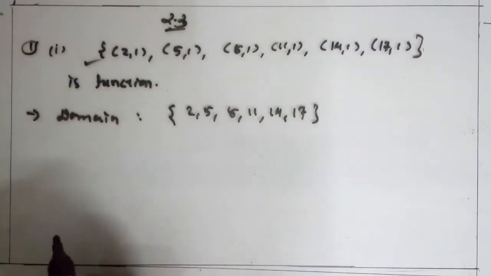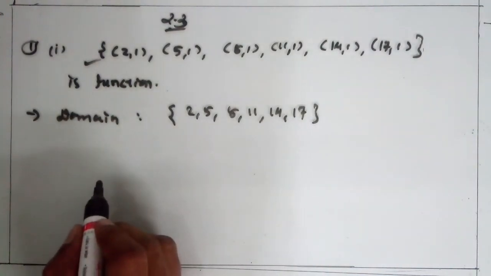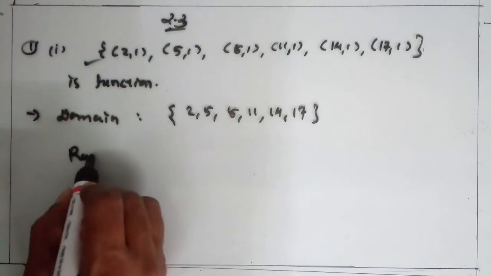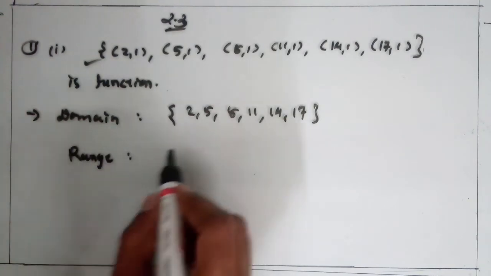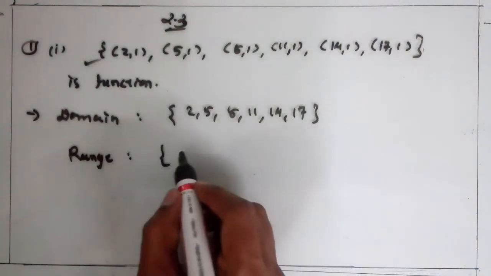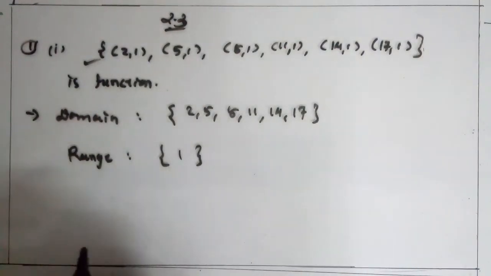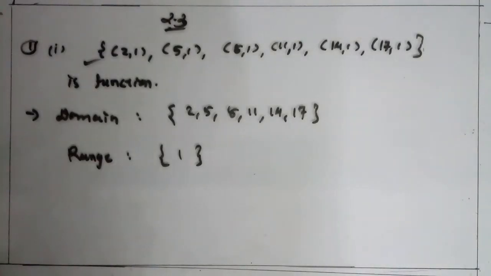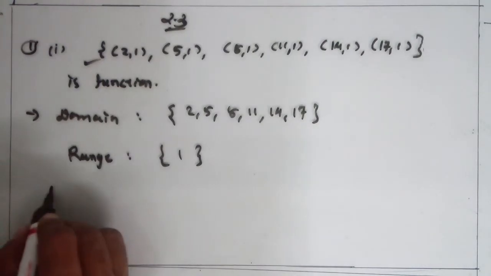Clear? So this becomes the domain. The range of a function is equal to the second element of each ordered pair, that is only 1. So this becomes the range and domain. Clear?